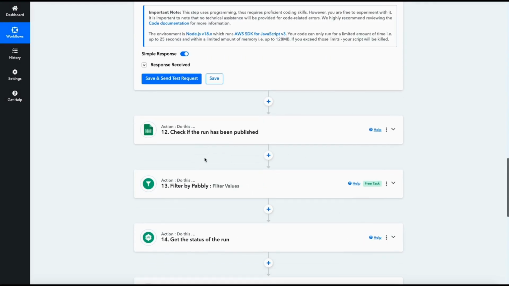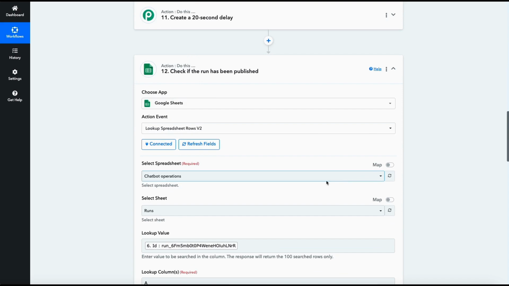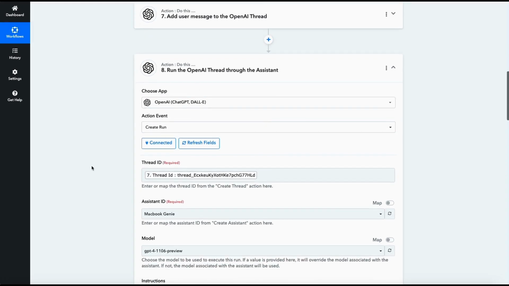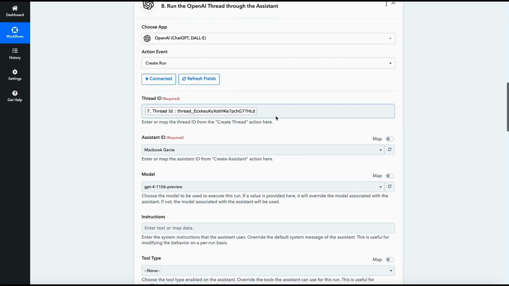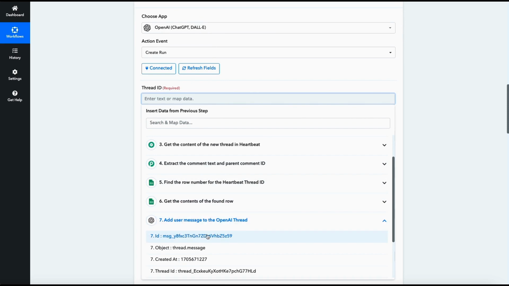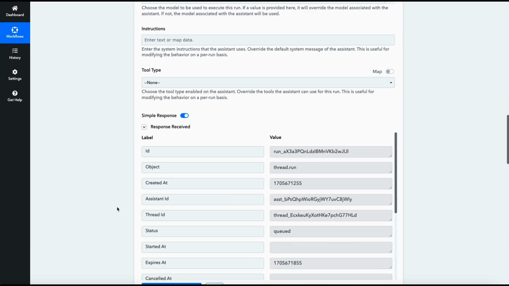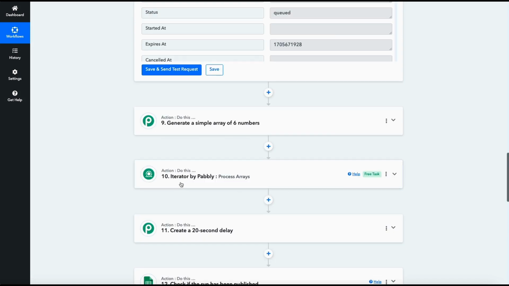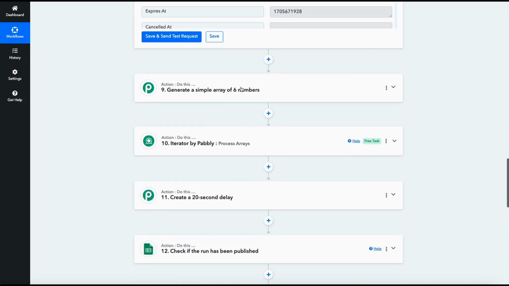Then we're going to check if the run has been published for some reason. Oh yeah, I think we've skipped it. Run the OpenAI thread. So let's make sure that we've mapped the right thread. Map it from the previous step ID. So I need to run it. Let's run it. Okay, it's running. Then the array, iterate on this array. So we've got 6 items, iterate 6 items, 20-second delay.